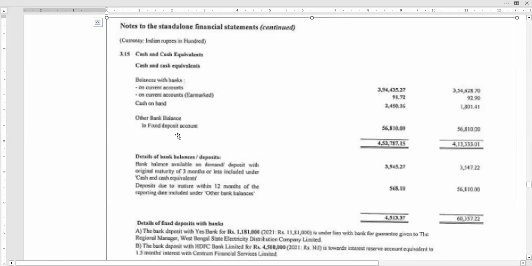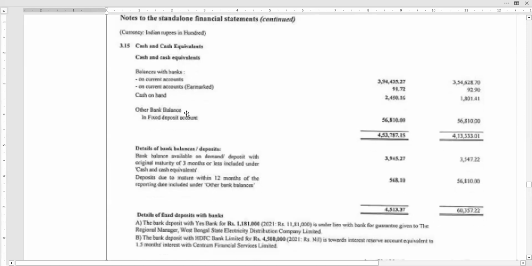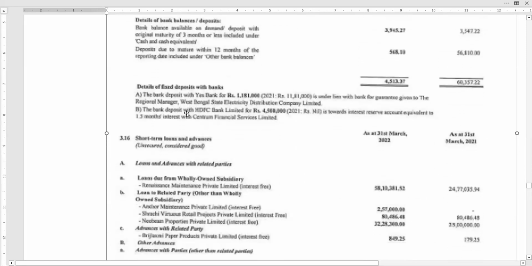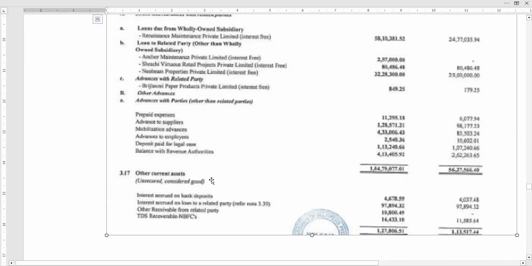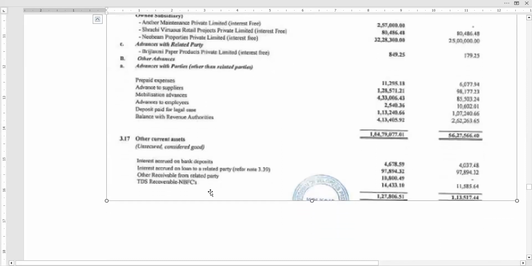Other bank balances in fixed deposit accounts. Bank balances on current accounts, earmarked, cash on hand. Okay, it is not there. But still you see there is a TDS receivable from NBFC. I will tell you this is mostly, maybe if you remember when I was telling you the borrowing cost entry, I told you if it is an NBFC, you are supposed to deduct the TDS and pay the EMI.